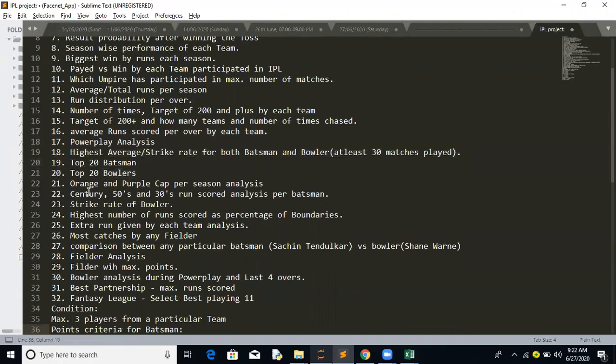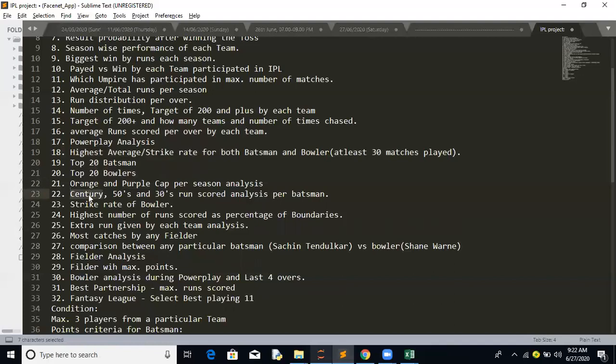Then we have the orange and purple cap per season analysis. The orange cap is basically for the person who has got the maximum runs, and the purple cap is for the person who has got the most wickets.